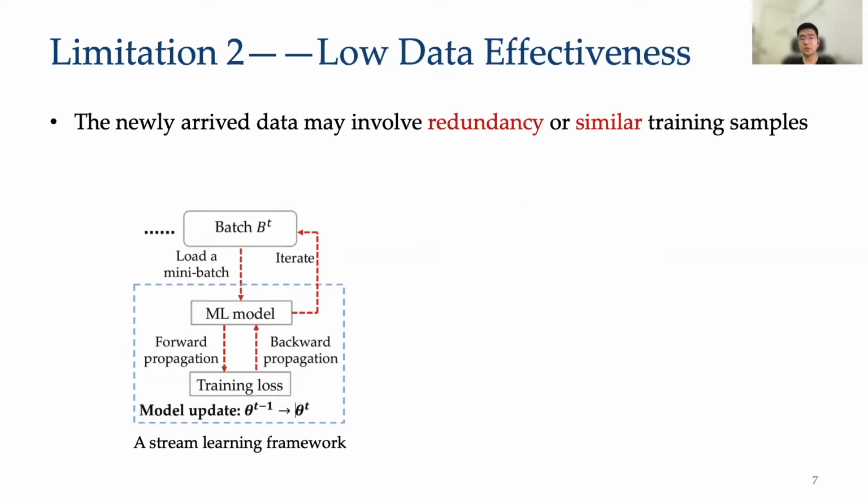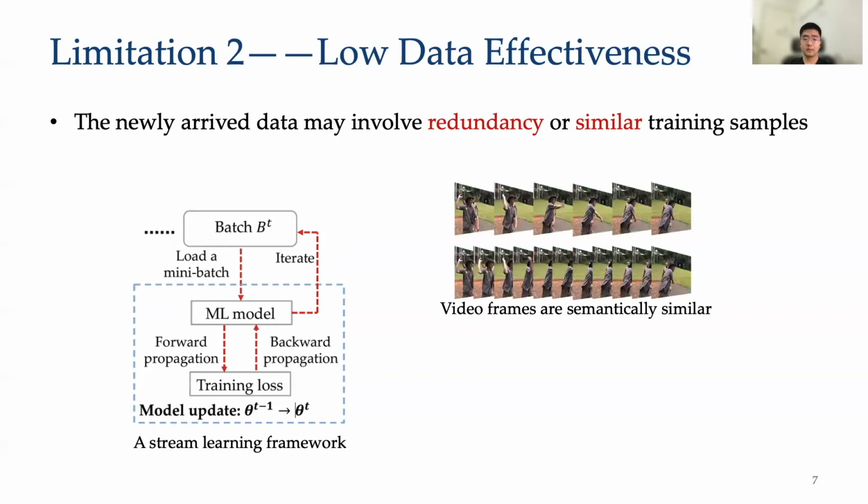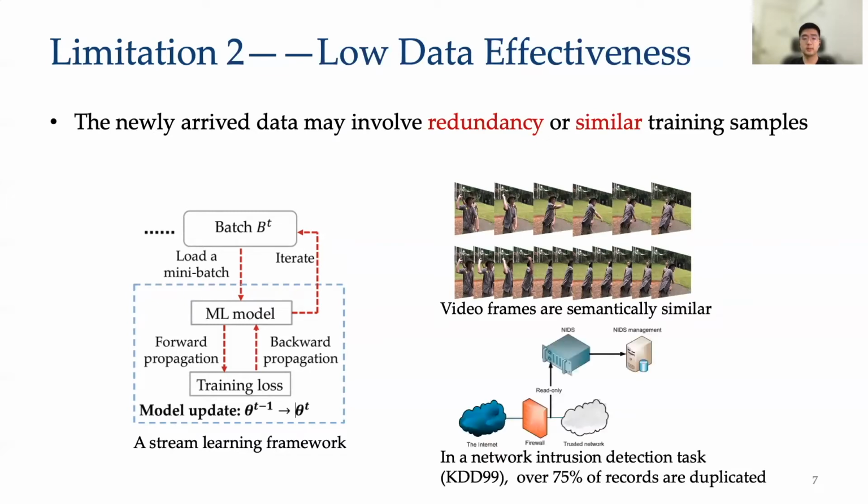The second limitation is low data effectiveness. In real applications, the newly arrived data may involve redundancy or many similar training samples, and directly using all of them may not improve model accuracy. For instance, consecutive frames extracted from videos are semantically similar. And the stream data set KDD 1990 is highly redundant, where over 75% of records are duplicated.